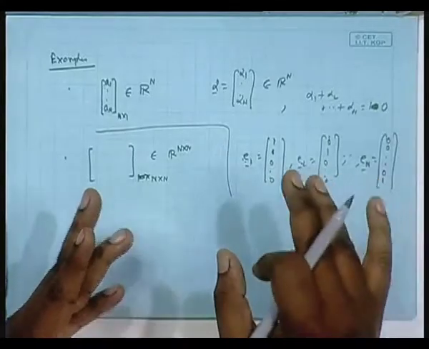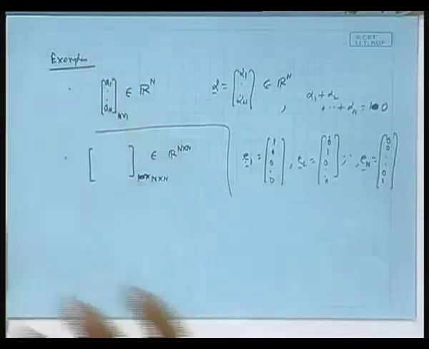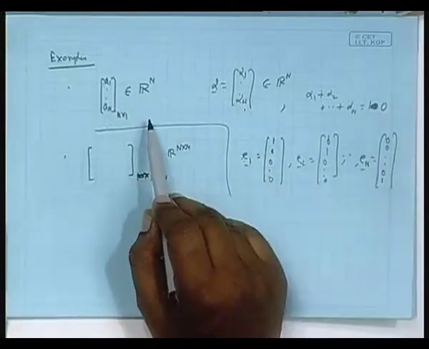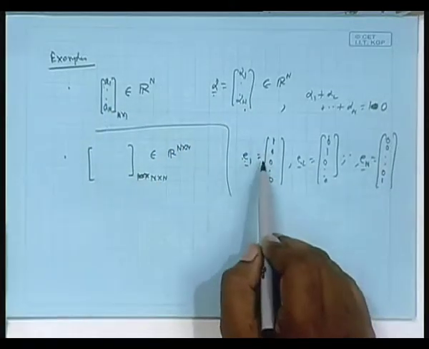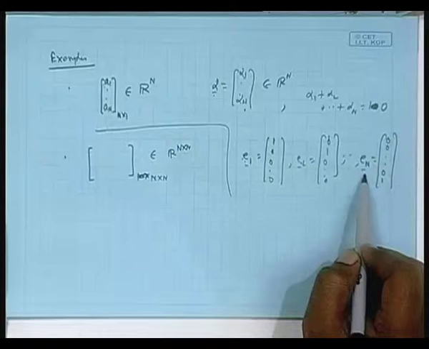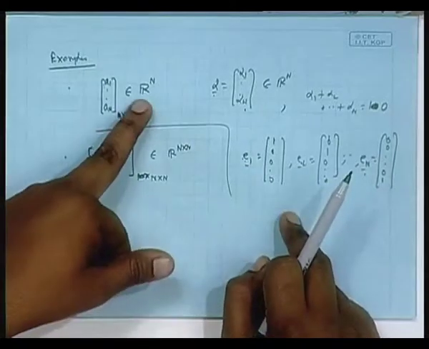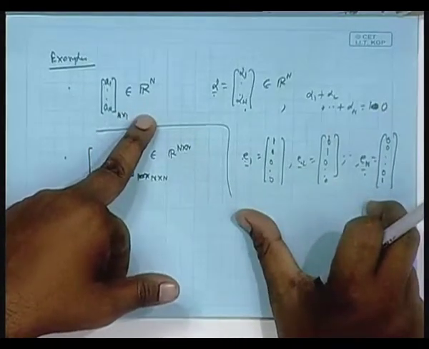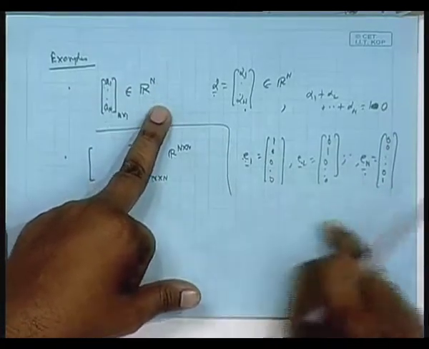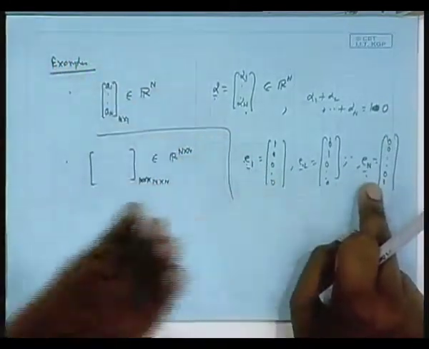All that is fine. But is it that the space spanned by these fellows is nothing but Rn, not a subset of Rn, but the whole of Rn? Answer is yes, because if you give me any vector alpha from Rn, I can simply write it as a linear combination, like alpha 1 times E1 plus alpha 2 times E2 plus dot dot alpha n times En, isn't it? That means they are not only linearly independent, they also span the entire space Rn. So, they are one particular basis of Rn. Then from this I find out what is the number, capital N, that is all I want. How many basis elements? N. So, I know the dimension of the space, that is N.